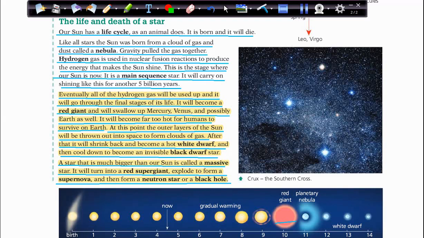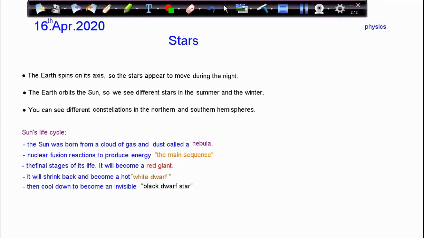We all heard about the black hole in space, and we all know that this black hole can swallow stars and planets, and no one can get there because no one can know what's behind it or what's inside it. So scientists estimated that this massive star will turn into a black hole and swallow the sun, and this is their estimate. So this is about the life cycle of the star. I hope you understood the lesson, and now let's go to the summary of the lesson.